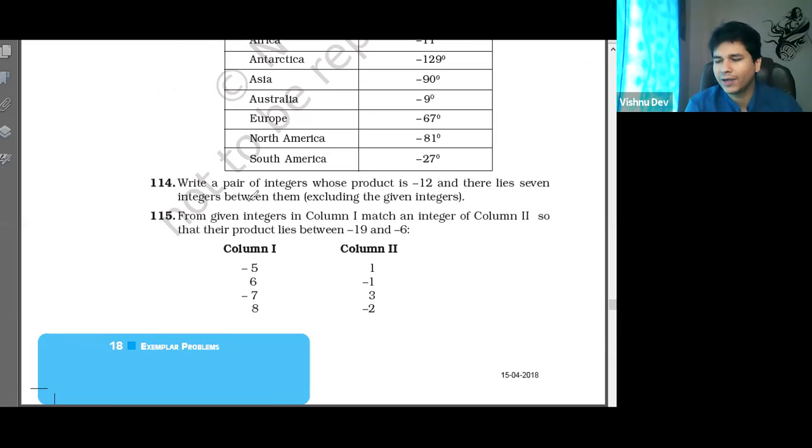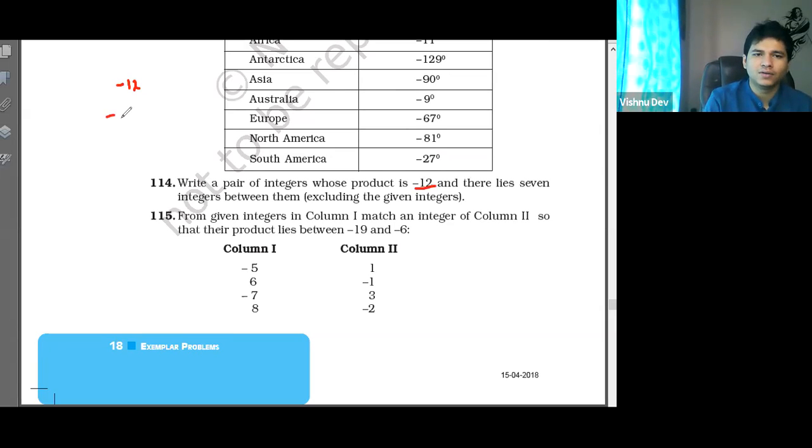Let us see 114. Write a pair of integers whose product is minus 12, and there lie 7 integers between them. Now you have to think with common sense. Sir, first find all the factors of minus 12.